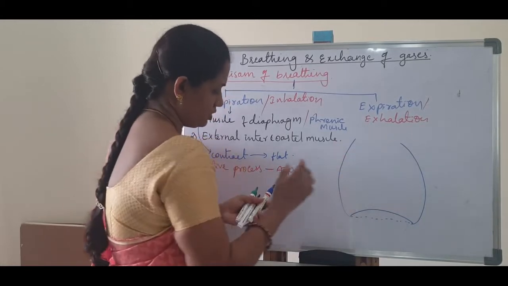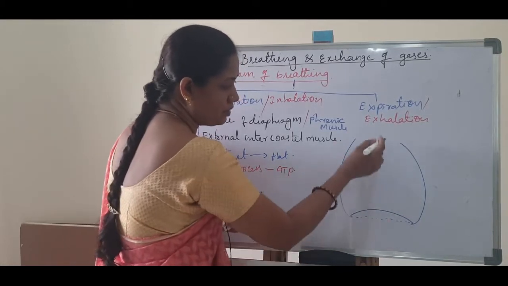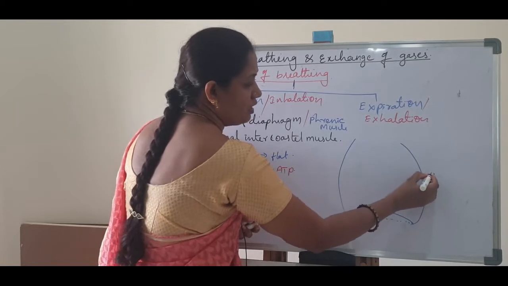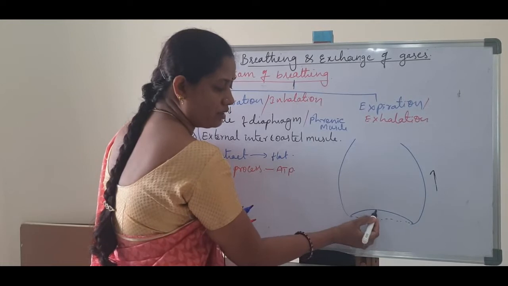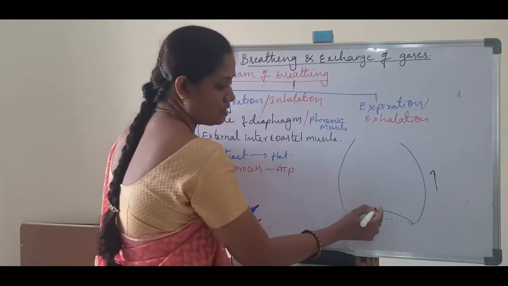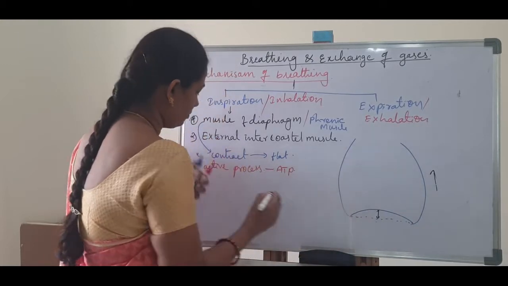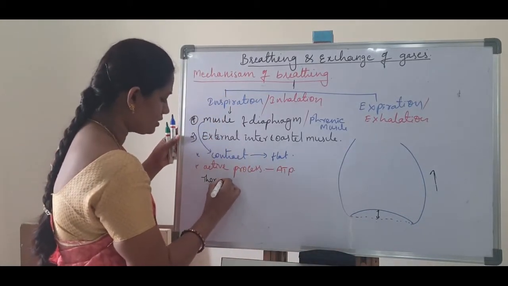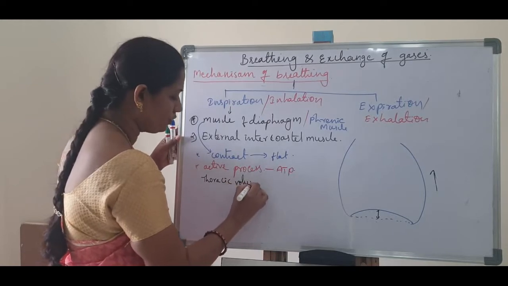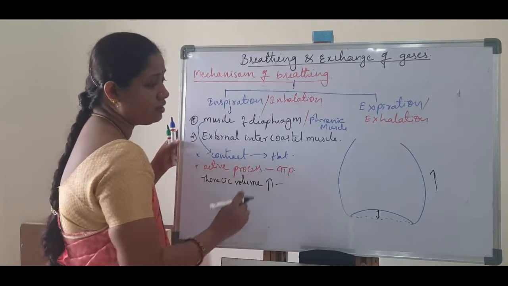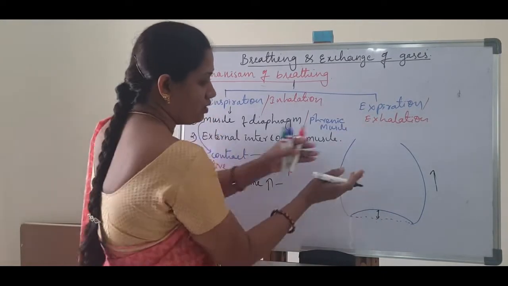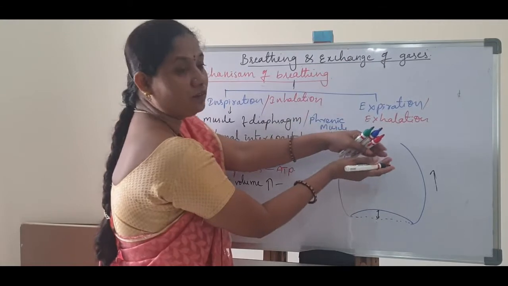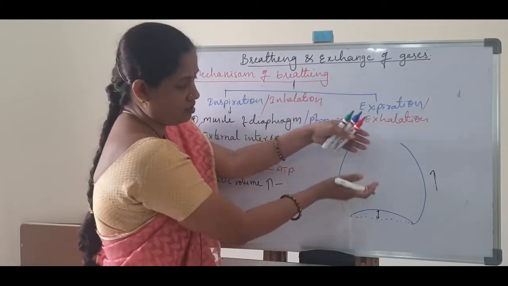This is the thoracic chamber, and the volume of the thoracic chamber is increased because this space is increased. Where is it increased? In the anterior and posterior axis. In this way the thoracic volume is increased.